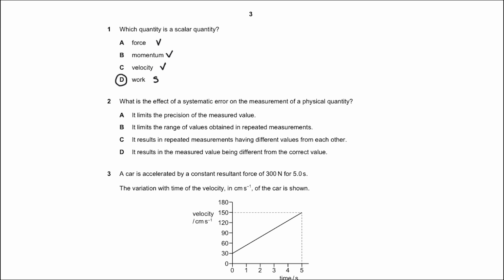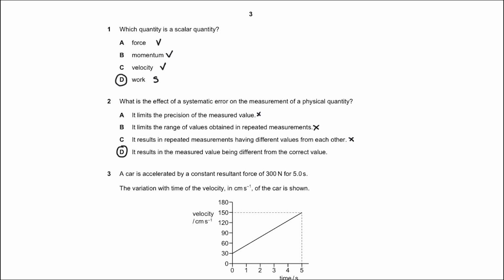What is the effect of a systematic error on the measurement of a physical quantity? It limits the precision of the measured value? No. It limits the range of values obtained in repeated measurements? No. It results in repeated measurements having different values from each other? No. It results in the measured value being different from the correct value, and that is the right answer.